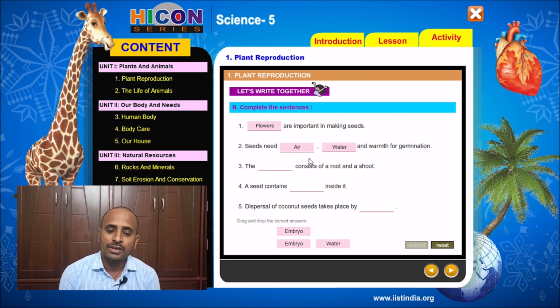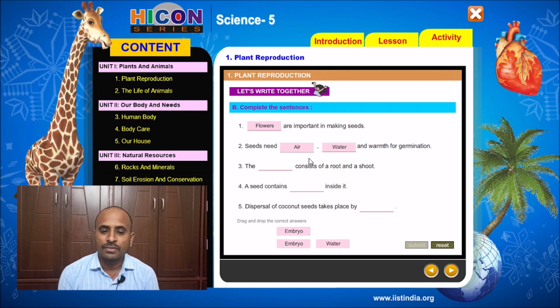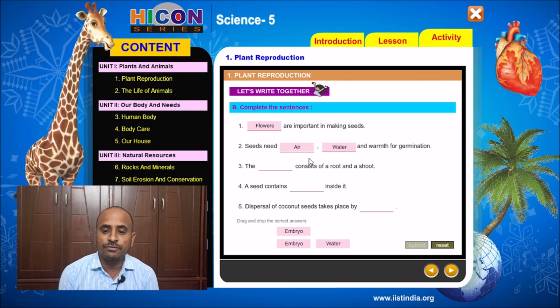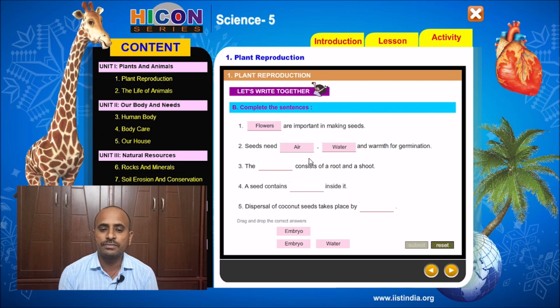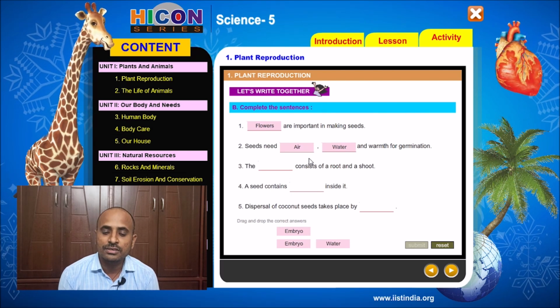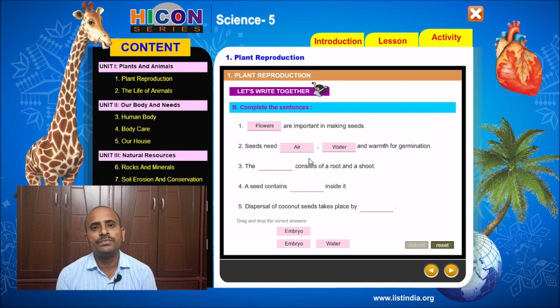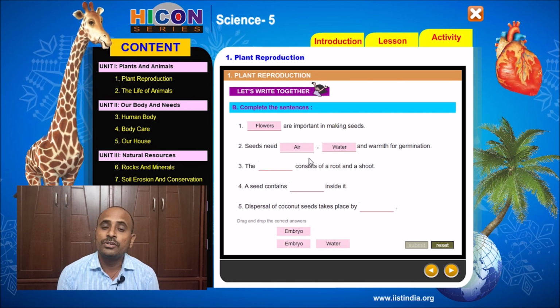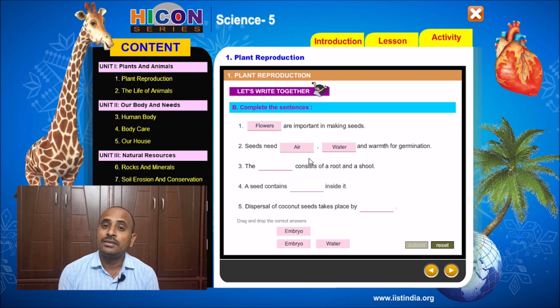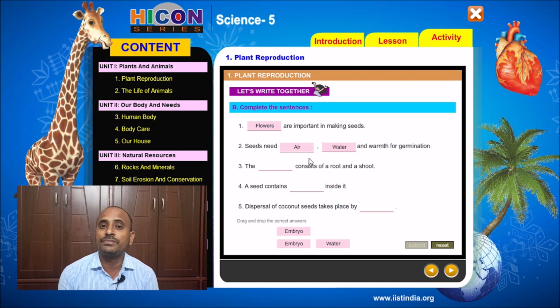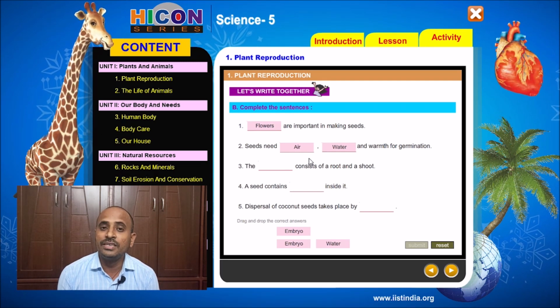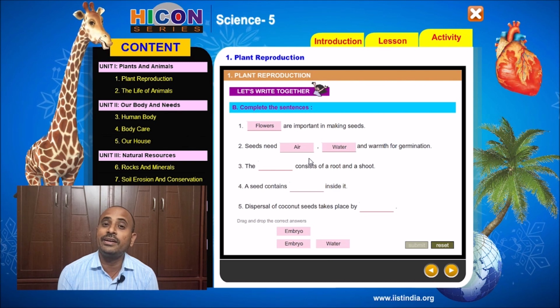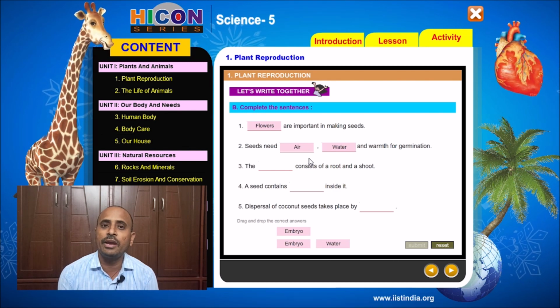Next, children, read the third sentence. The dash consists of root and a shoot. So which part of the seed contains root and shoot? We have already discussed the structure of the seed. The seed contains a tiny plant inside it, which is called the embryo.